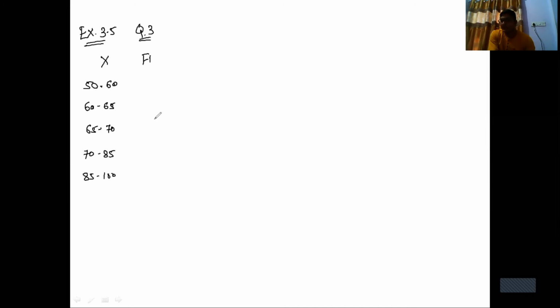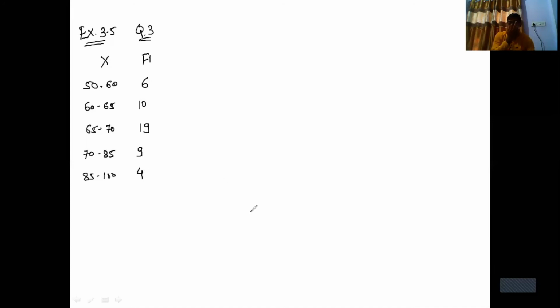Exercise 3.5, question number 3, in which x and fi both are given: 50 to 60, 60 to 65, 65 to 70, 70 to 85, 85 to 100, and fi 6, 10, 19, 9 and 4.